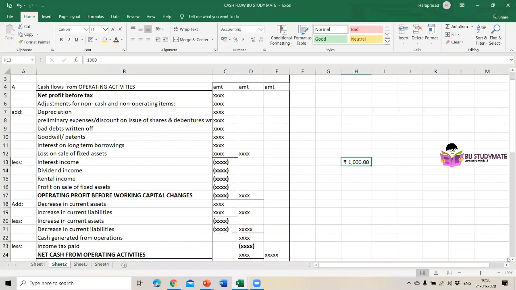Okay. So first, understanding the basics is very important, and you should know all the income statement and balance sheet items first of all, and what is the significance of each item. Then only you can understand this whole unit easily. Okay, if you are done with this net cash from operating activities, then text me yes.